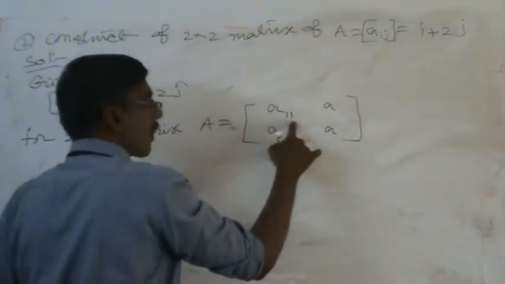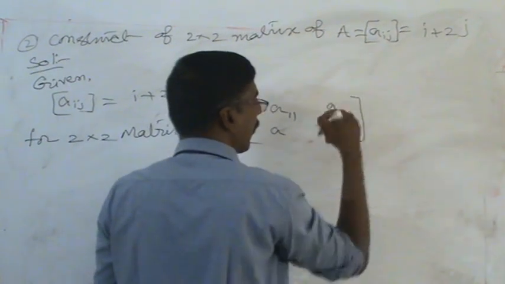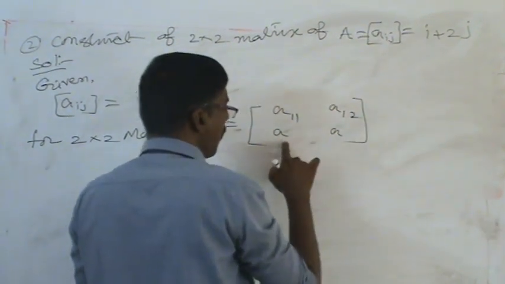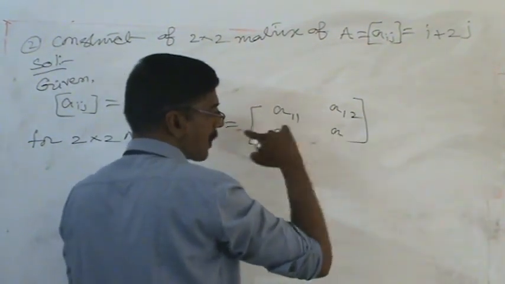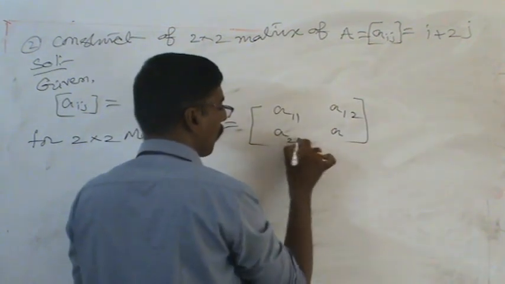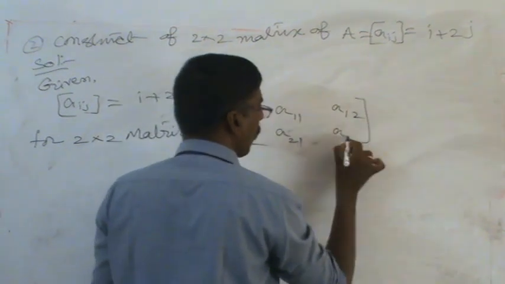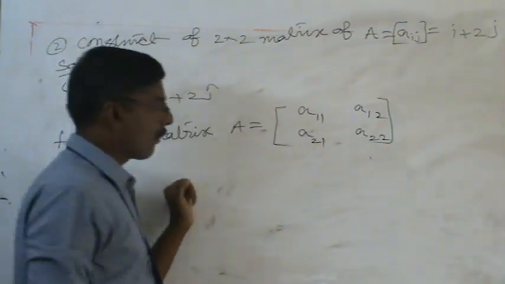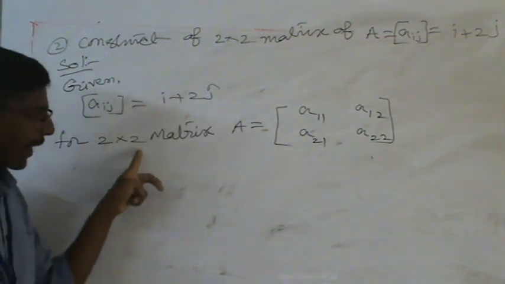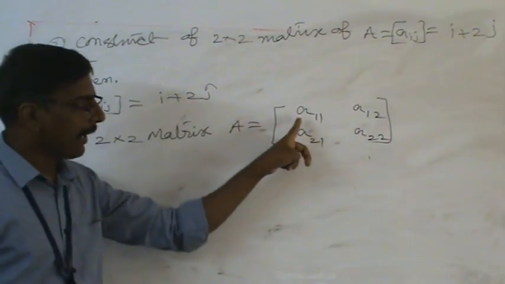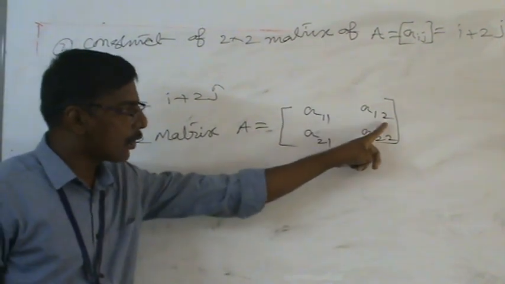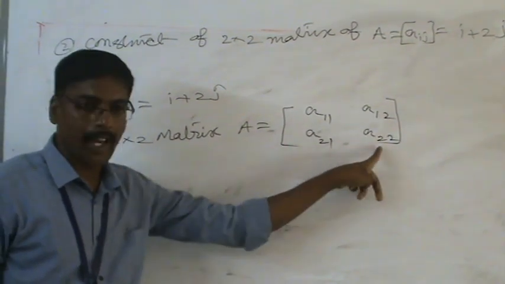So first row, first column. This is first row, second column, A12. This is second row, first column, A21. This is second row, second column, A22. So for construction of a 2 by 2 matrix, we are calculating the A11 value, A12 value, A21 value, A22 value.